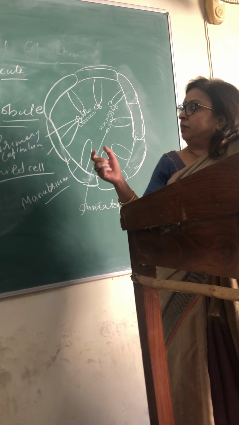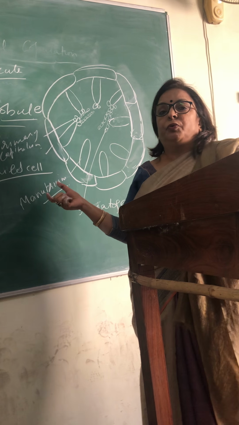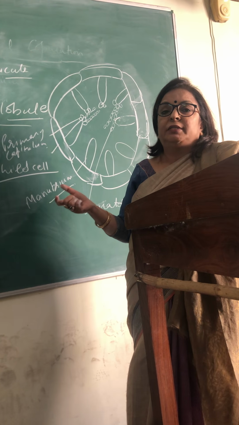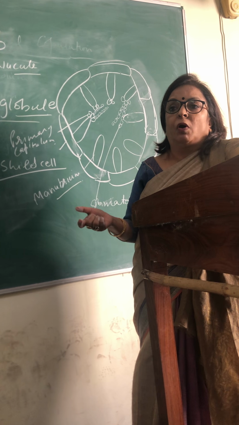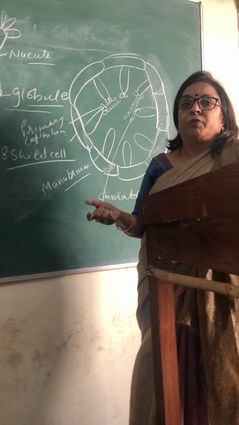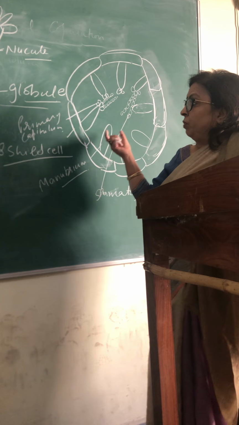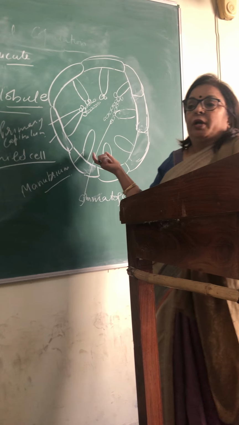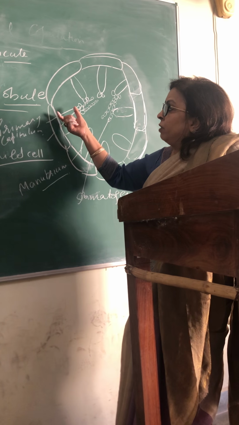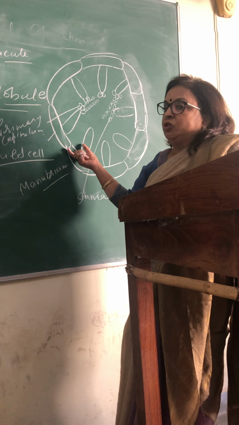So this is a very specific structure which we don't find in other algae. You have done Volvox, you have done Oedogonium, where we have the simple male and the female gametes. But here we have such a distinct structure of antheridium, where the outer boundary is made up of shield cells.